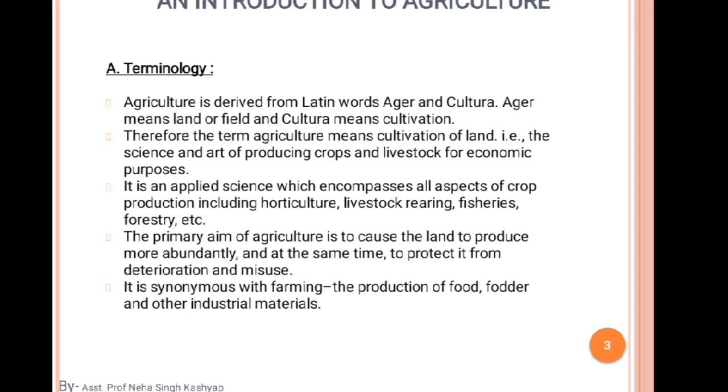Therefore we are studying core agronomy, because before we understand agronomy, we will discuss what is agriculture and some basic terminology in agriculture. That's why I am adding this slide and this lecture for you all. So yes, it is synonymous with farming, the production of food, fodder and other industrial materials.